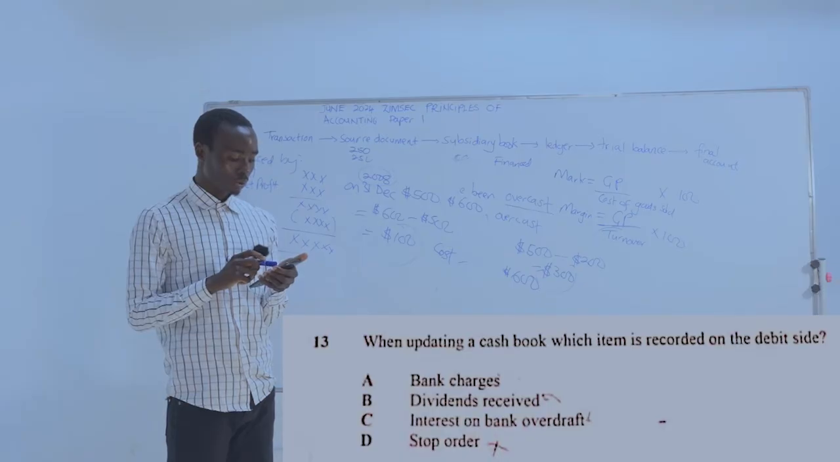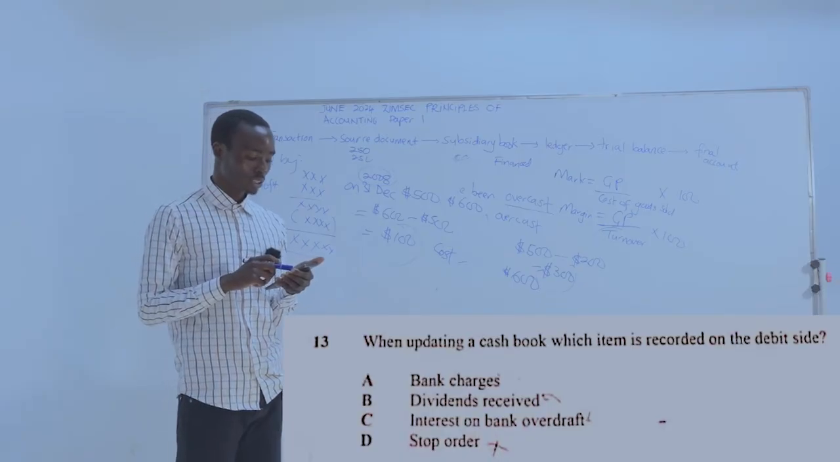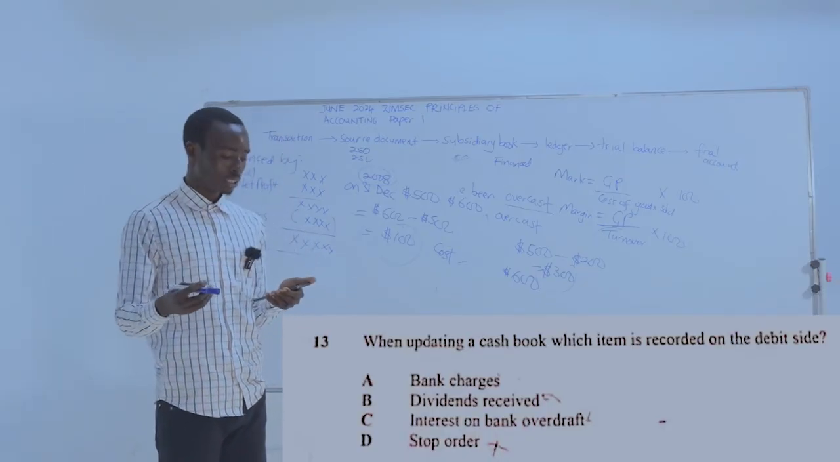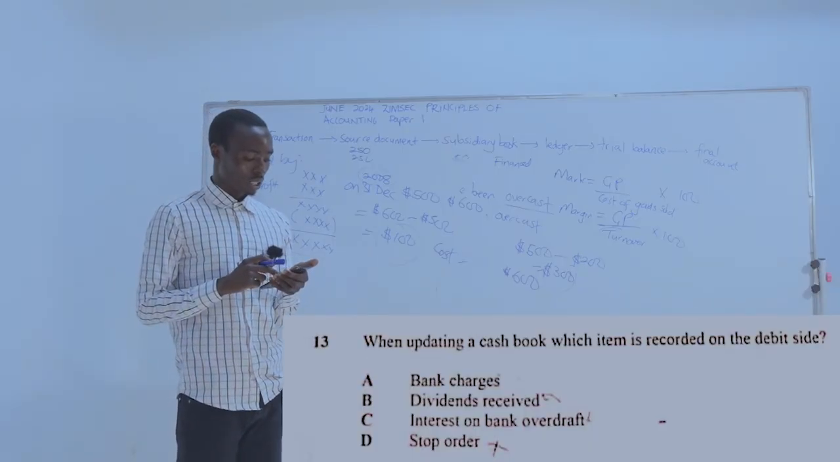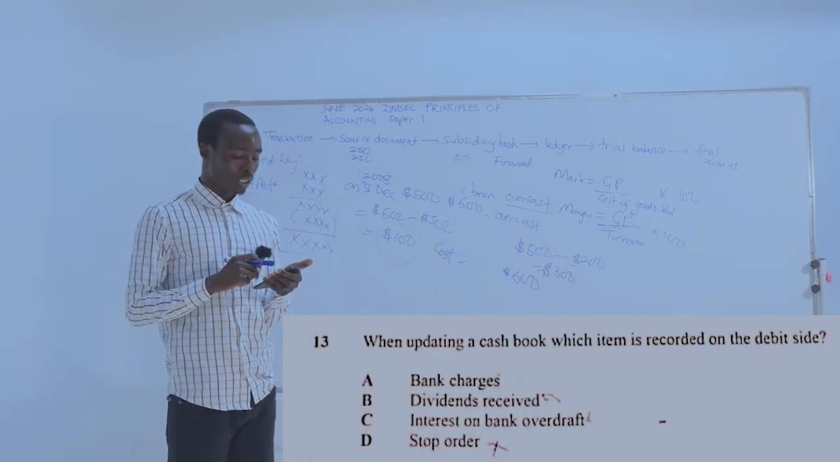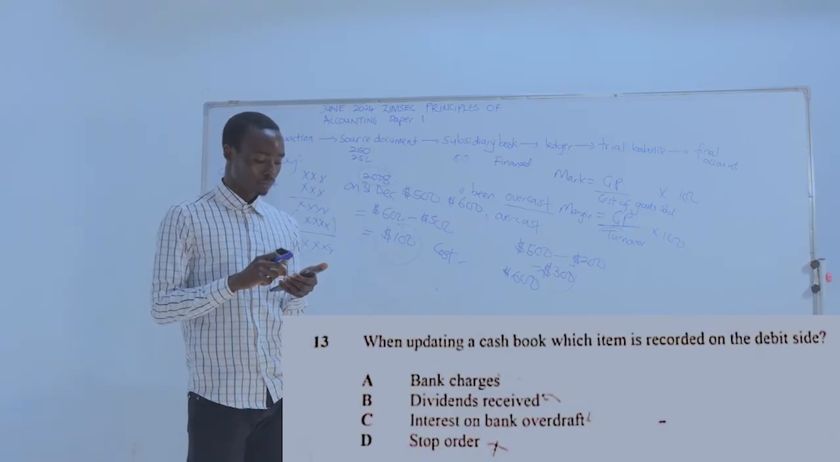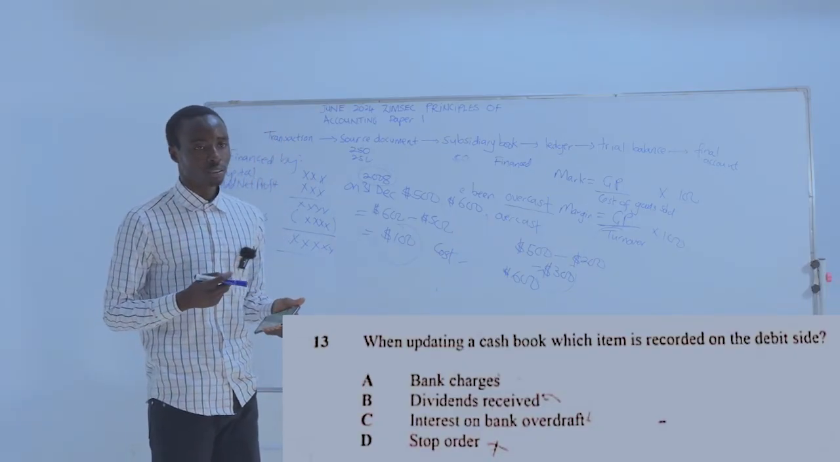C, interest on bank overdraft. Interest on bank overdraft is an expense. It is credited in the cash book account. D, stop order. Right. Can I stop order?